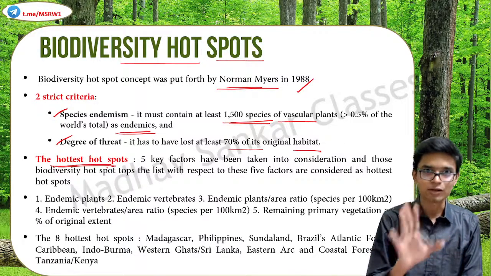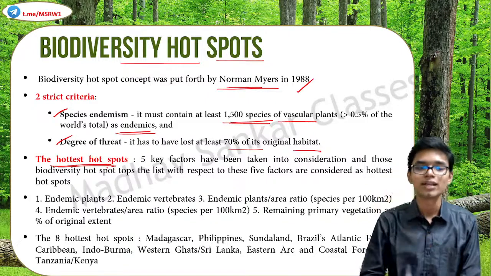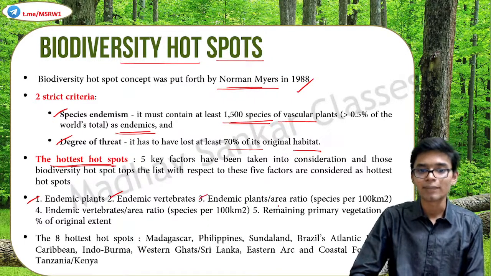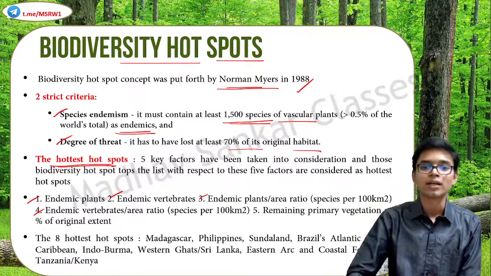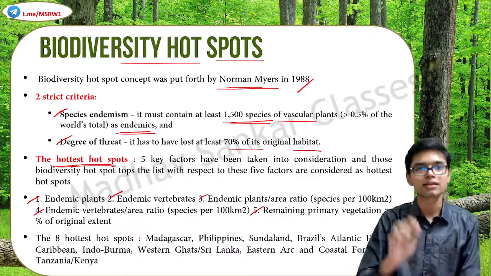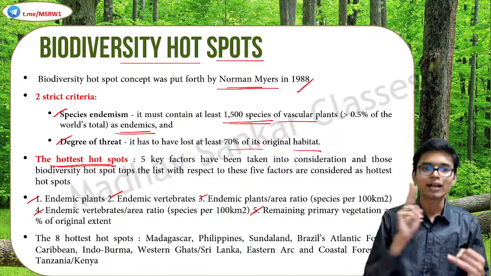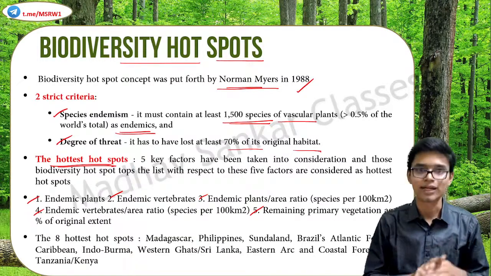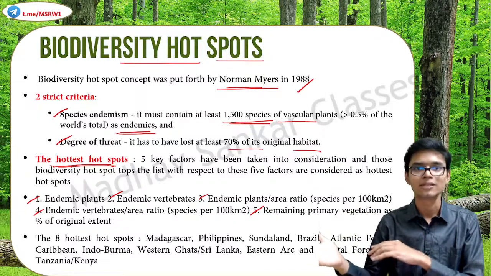Within these biodiversity hotspots, hottest hotspots are selected based on 5 key factors, which are the endemic plants, endemic vertebrates, endemic plants per area ratio, endemic vertebrates per area ratio, remaining primary vegetation as a percentage of original extent. These are the 5 factors, not that important, but just understand. Endemic plants, endemic vertebrates, then density of endemic plants and density of endemic vertebrates. Finally, remaining primary vegetation as a percentage of the original vegetation.